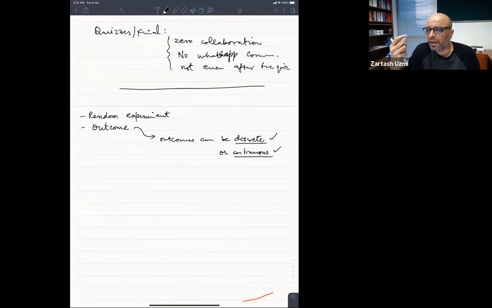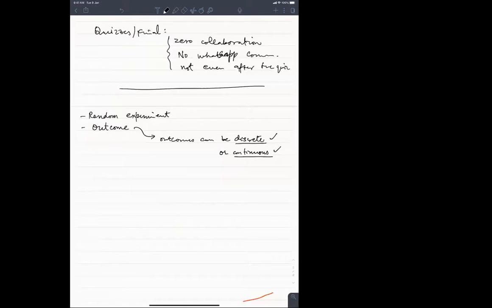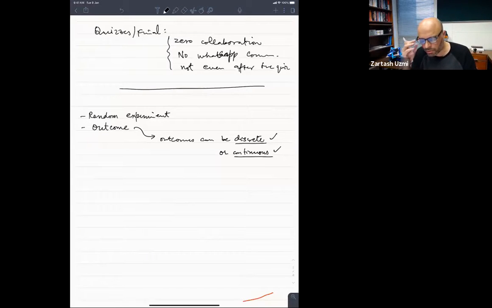So that lifetime is a continuous outcome. हमें पता नहीं है कि हो सकता है 1 घंटा लगे, हो सकता है 1 घंटा 1 मिनट लगे, हो सकता है 1.000000001 hour लगे. So you can have infinite possible values which are infinitely close to each other. So it is a continuum of outcomes that you can get out of that experiment.